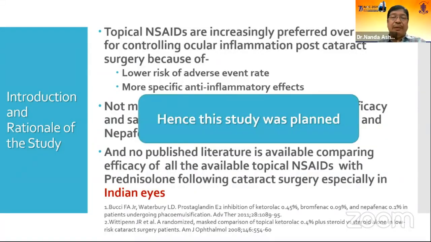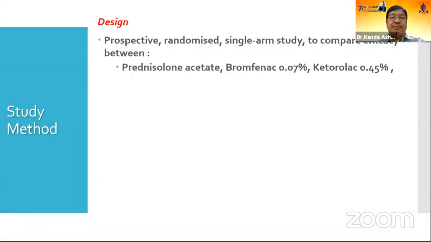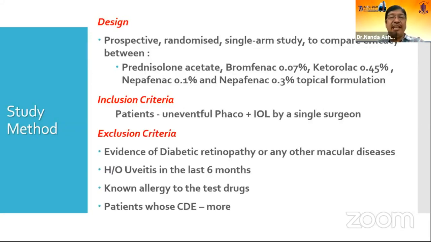So we planned this study to look at the efficacy of these NSAIDs in controlling inflammation, to look into their safety and tolerance, and also to see if they prevented posterior segment inflammation by reducing CME, assessed by SD-OCT. It is a prospective randomized single-arm study to compare the efficacy between prednisolone acetate, bromfenac 0.07%, ketorolac 0.45%, and nepafenac in two concentrations, 0.1 and 0.3%. All patients who underwent uneventful phacoemulsification by a single surgeon were included.